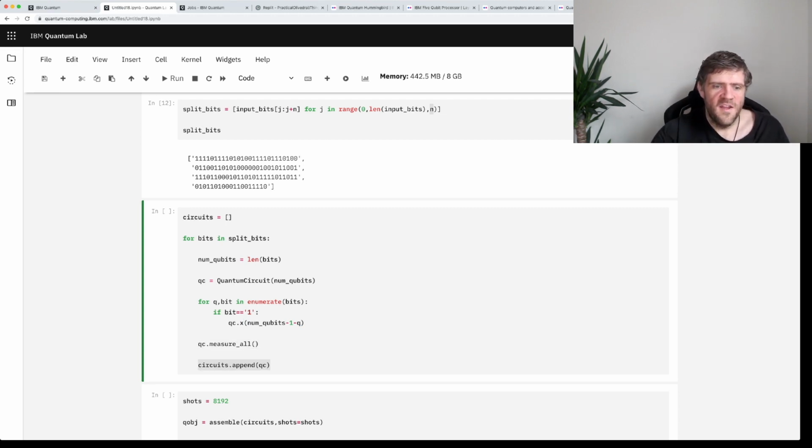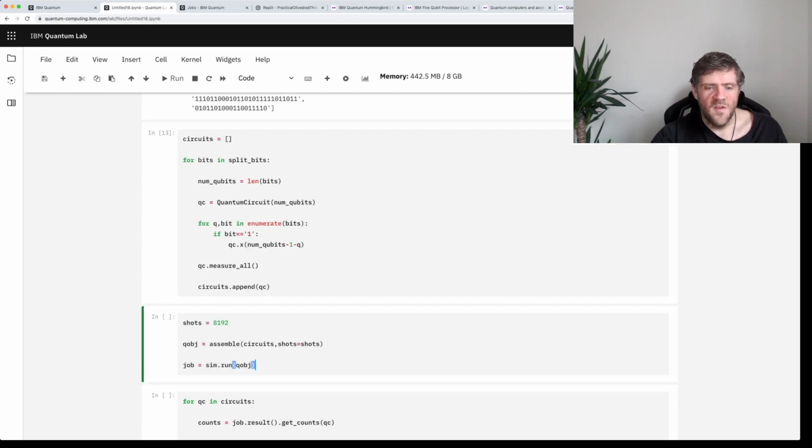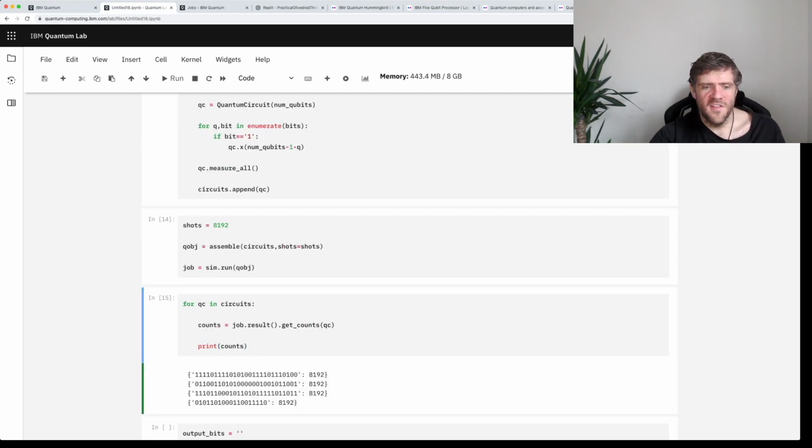Okay, run that. And now we choose how many shots we want to do. We assemble the quads, this time for the whole list of circuits rather than just one circuit. And then we can run it on a simulator. And if we do that, then we can take a look at all of the results. So we can run through each of these circuits.